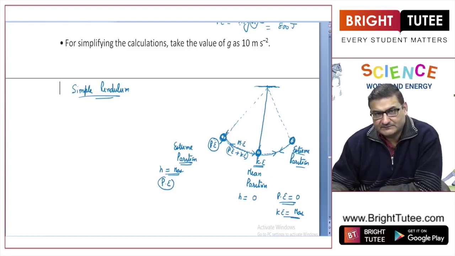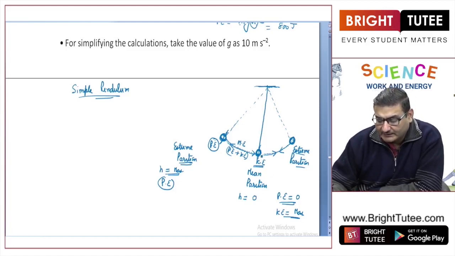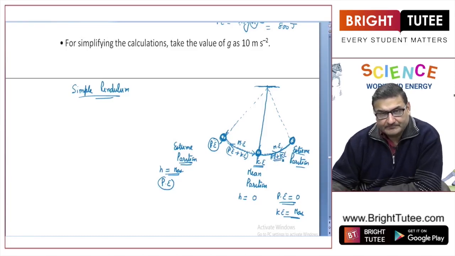A fraction of a second later, when it again goes up, once again it is gaining some height, more height. So again it has got mechanical energy, that means it has got potential as well as kinetic energy, right? Till what point? Till the extreme position.